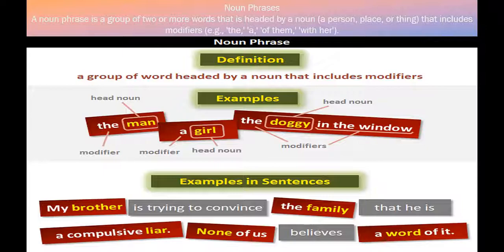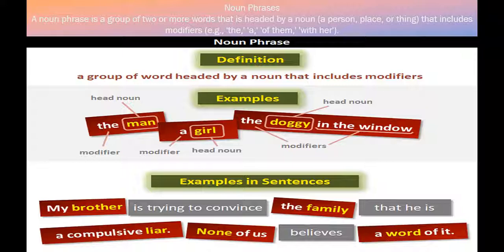For example, the man. The is modifier. Man is head of noun. A girl. A is modifier. Girl is head of noun. The doggy in the window. The and in the window is modifier, and the noun is doggy.